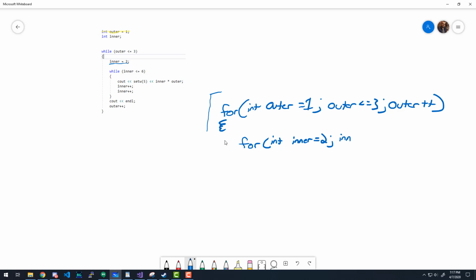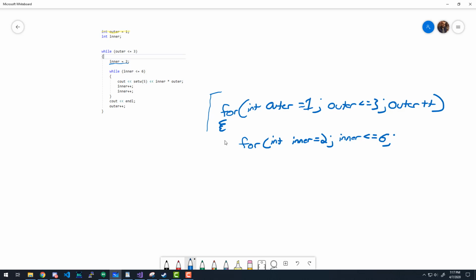And now, what is our loop test here for this inner loop? Less than 7. Okay, I like that. That's technically correct. But can you translate it to exactly what's in this one? Less than or equal to 6. Thank you. I like it though. I hope everybody sees why less than 7 is the same as less than or equal to 6, right?